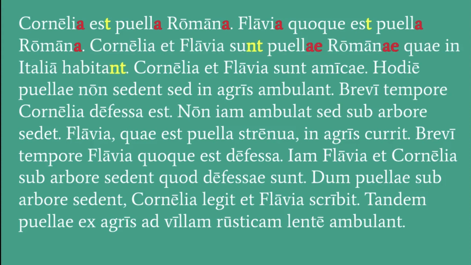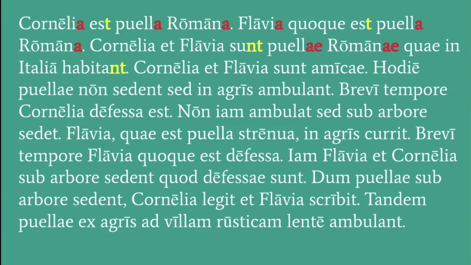Something's going on here. What you're looking at are plural nouns and plural verbs. So puellae Romanae is the plural form of puella Romana. When there's more than one, you make it AE. Sunt is the plural form of est, because again, it wouldn't make sense to say puellae est. That would say the girls is. Doesn't really match up. They both have to be plural. So we flip est to sunt.